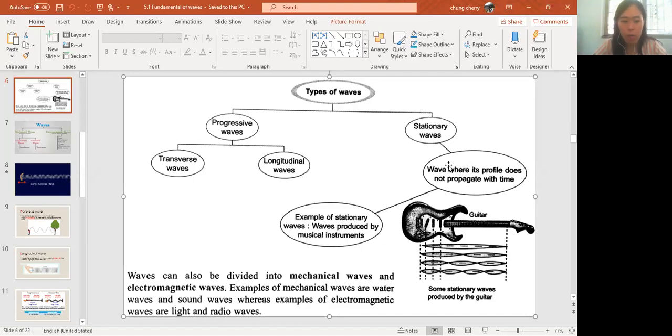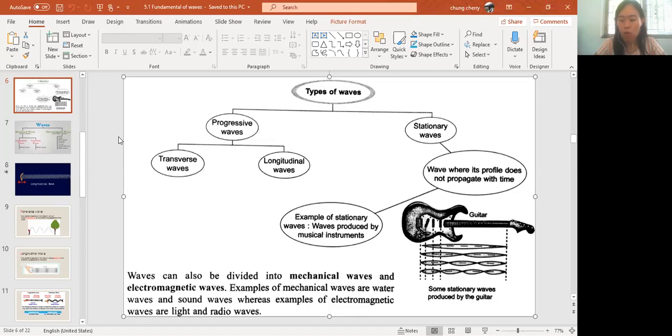Okay, then we have learned that there are different types of waves: progressive wave and stationary wave. Stationary wave means that the wave does not propagate with time. The most common example is the vibration produced by musical instruments, for example guitar, maybe violin. So the wave produced by a musical instrument is a stationary wave.